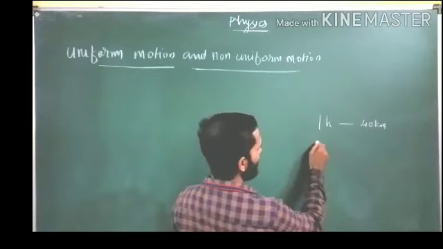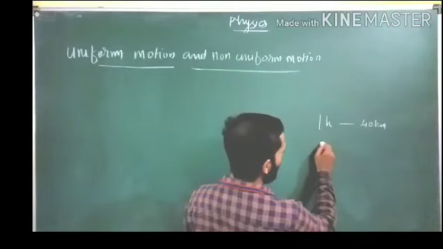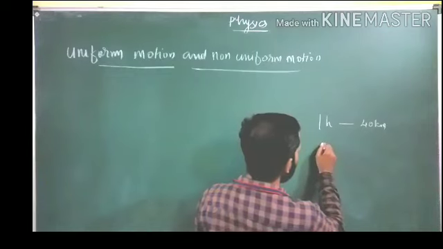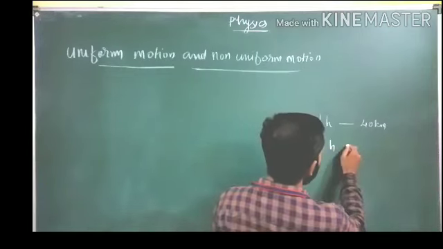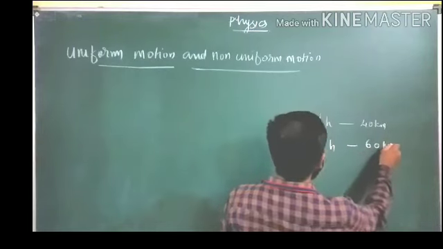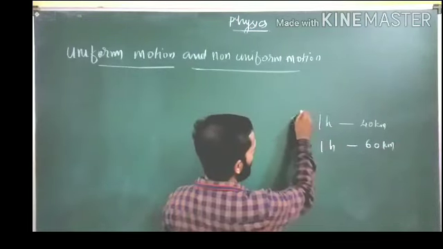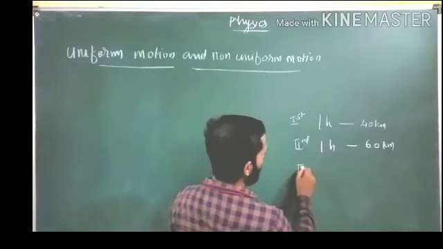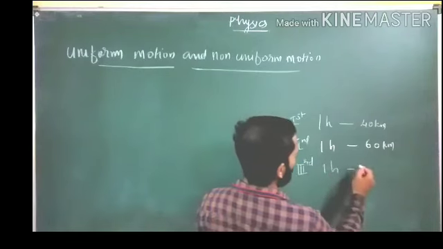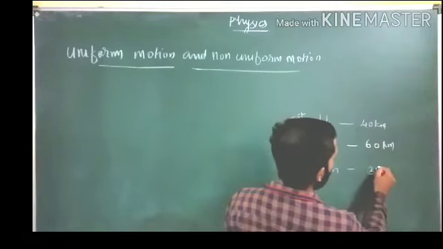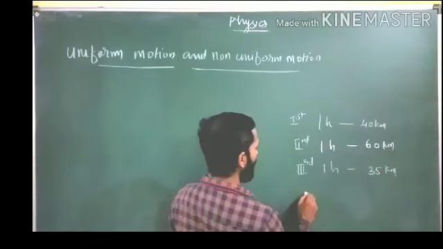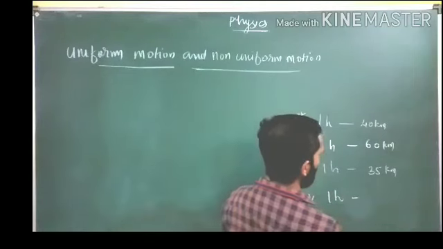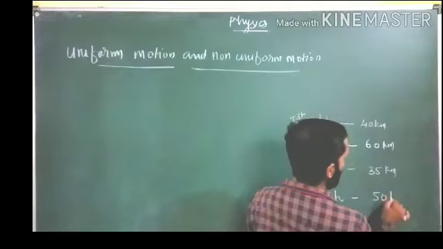Then in the second 1 hour it covered 60 kilometer. In the third 1 hour it covered only 35 kilometer. Then in the fourth 1 hour it covered 50 kilometer.